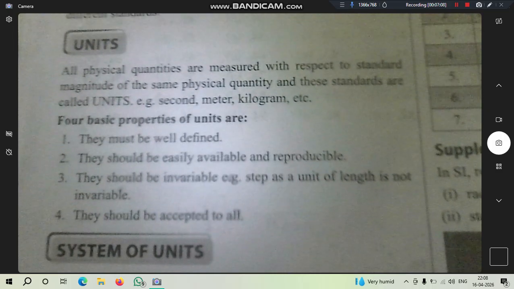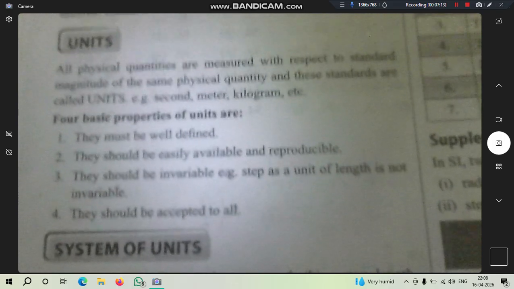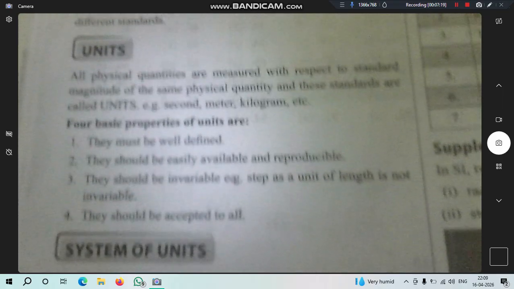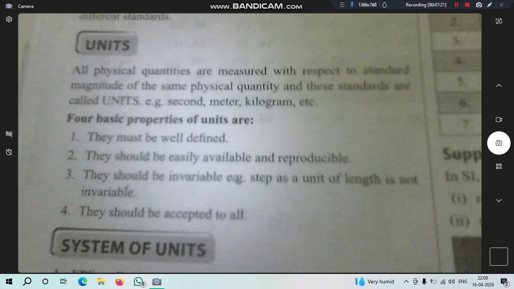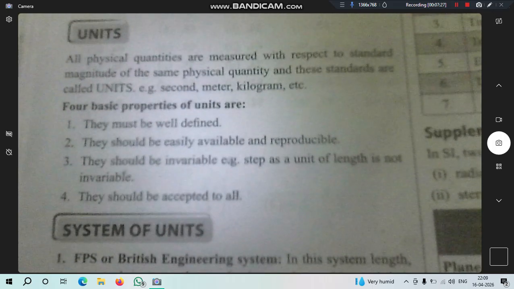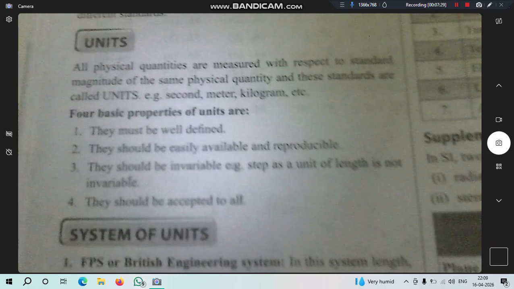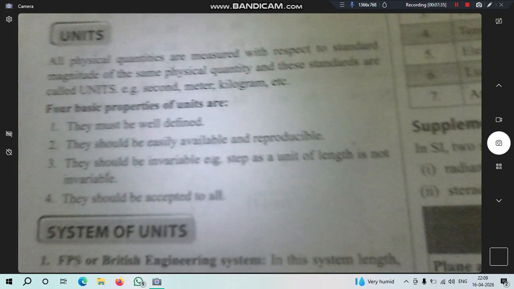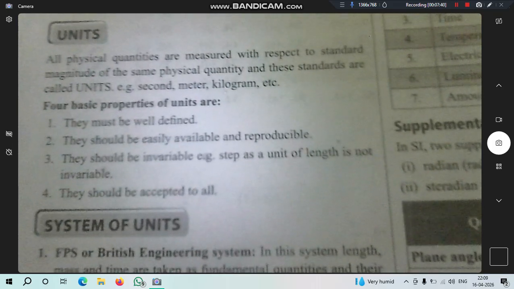We use seconds in our clocks or wall clocks, because 1 minute equals 60 seconds, as we know. Meters we use in running races, such as 500 meters, 100 meters running race. And kilogram we use for vegetables and fruits, and many other physical quantities.